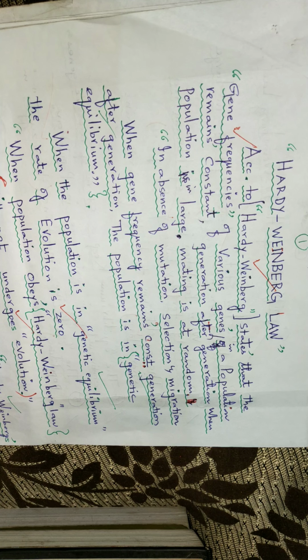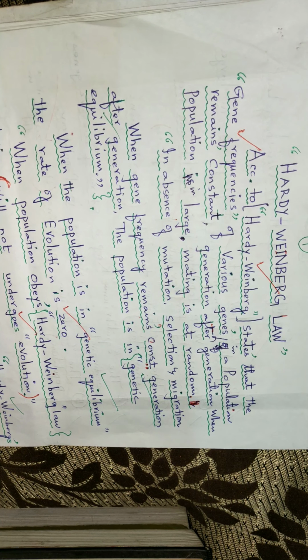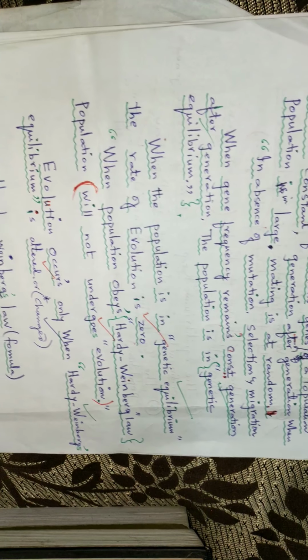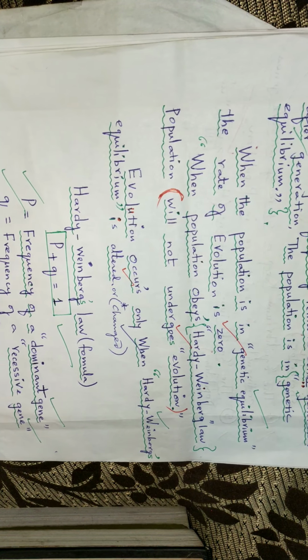In the absence of mutation, any mutagenic change, selection, and migration, the gene frequencies remain constant generation after generation, and the population is in genetic equilibrium. When the population is in genetic equilibrium, the rate of evolution is zero. When the population obeys the Hardy-Weinberg law, it will not undergo any evolution.